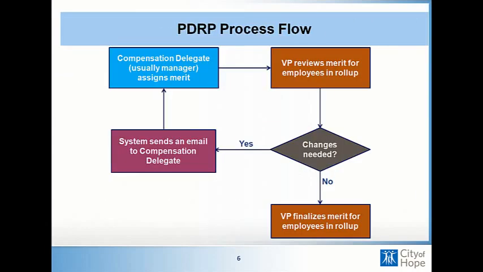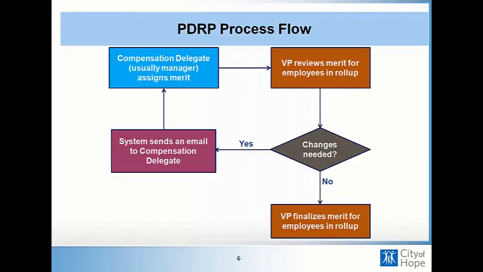So our process flow has not changed. So the compensation delegate is assigned the merit tool, and once they submit, the VP will be notified and have the option to approve or deny. If the VP denies the plan, then the compensation delegate will receive an email to go back in and resubmit that tool.